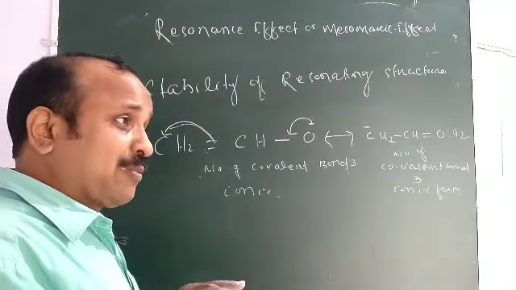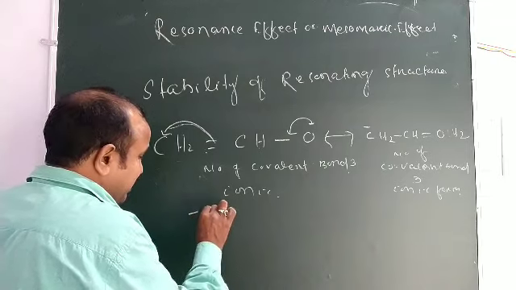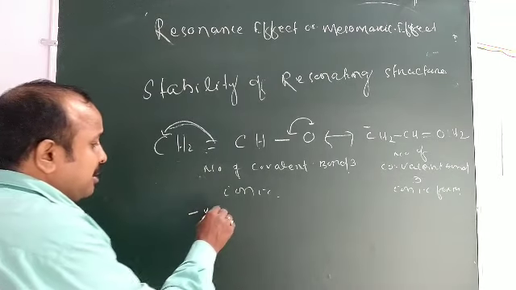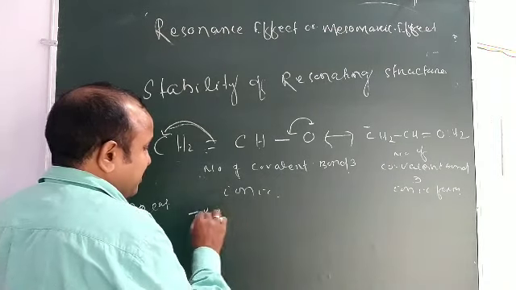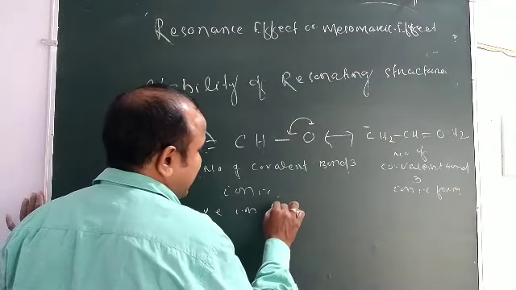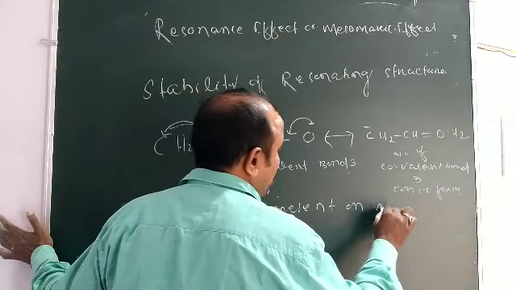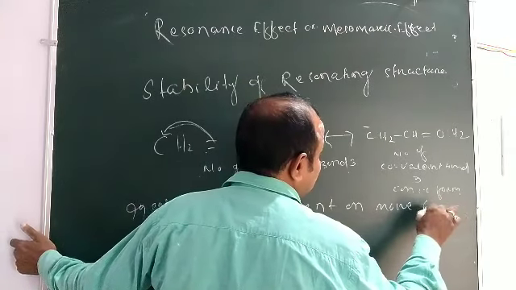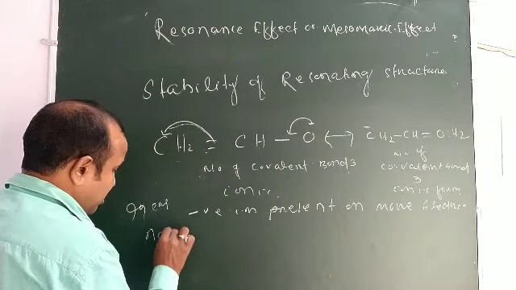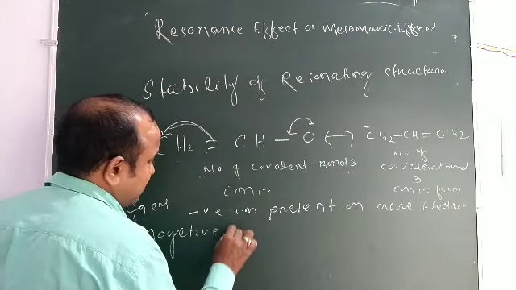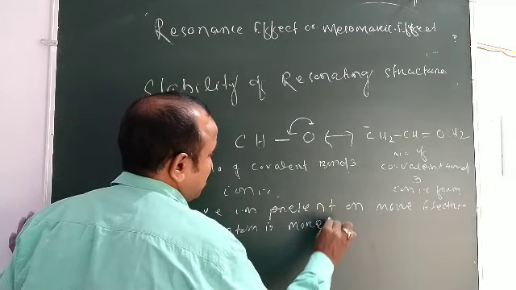If both are in ionic form, in case of a negative ion, if the negative charge is present on the more electronegative atom, it is more stable.